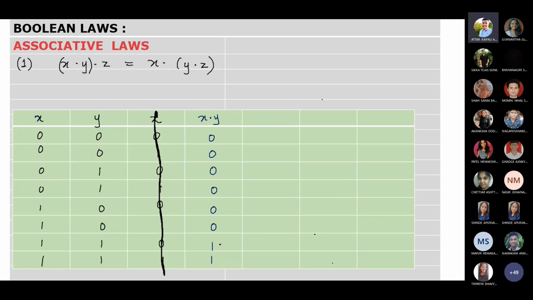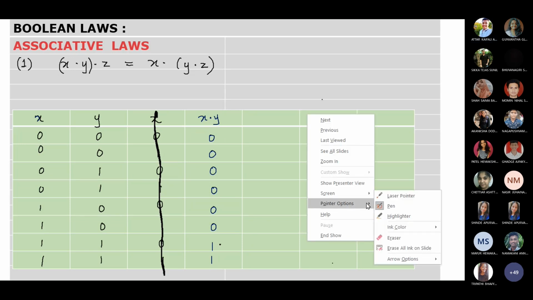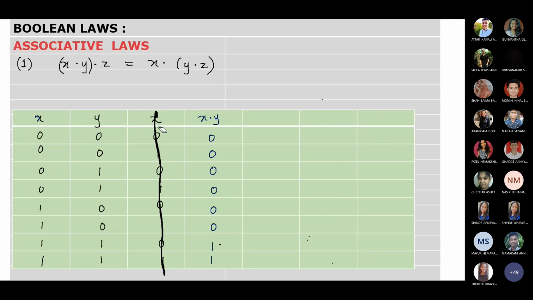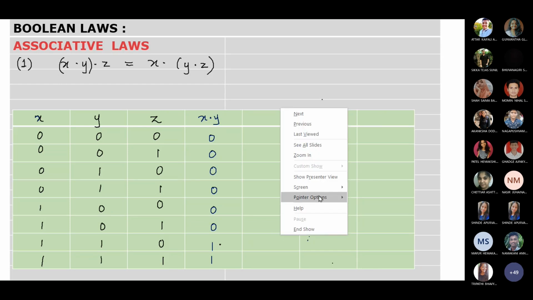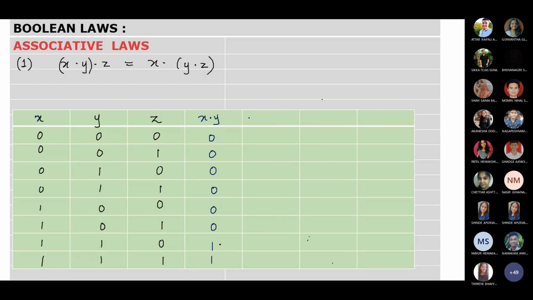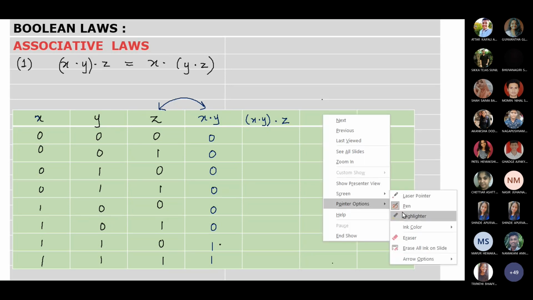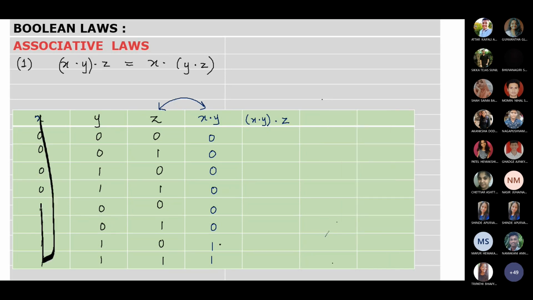Okay. Now we will go on for the next one. Now we will do x dot y, and then dot z. That is, we will take these two tables and we will ignore x and y. Do not consider this. These two we have to AND now.